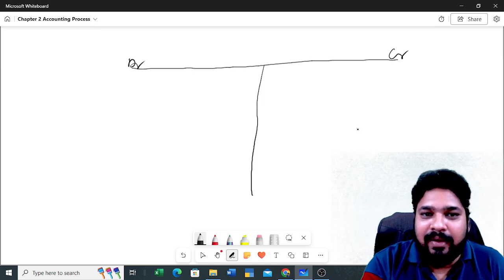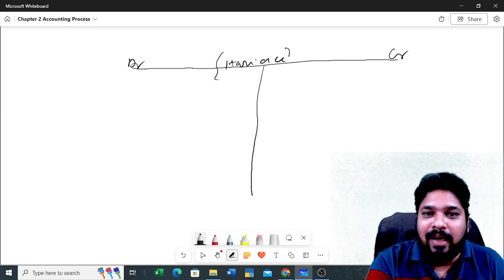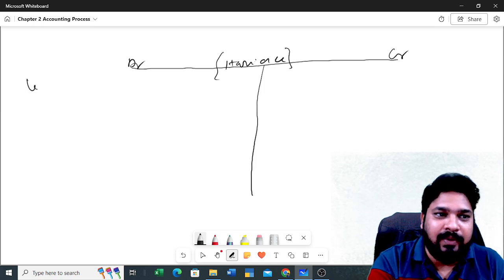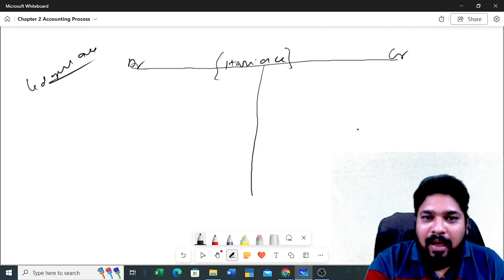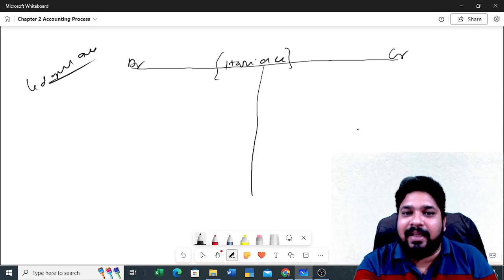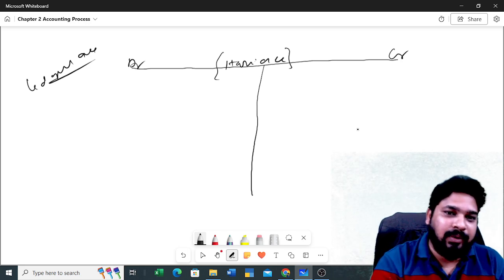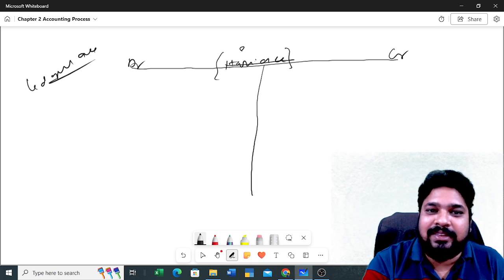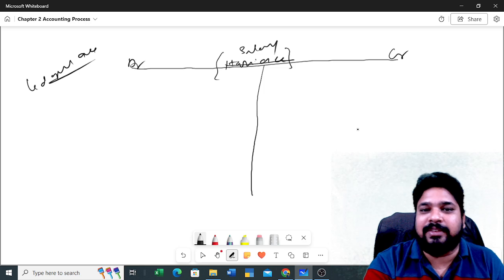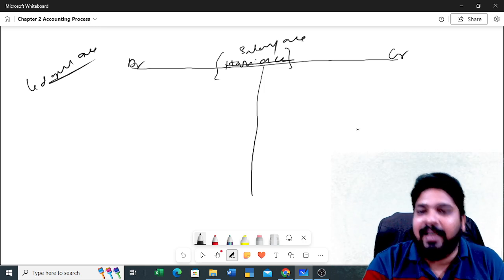And here if you put any name, we can call this particular account a ledger account. If you write Hari account here, we can call this Hari ledger account. If you write salary here, this part is known as the salary ledger account.